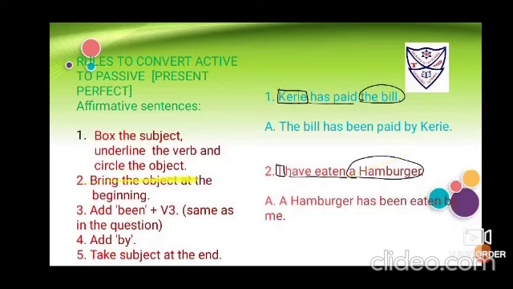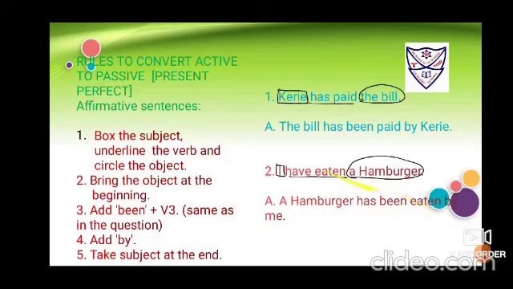Second step is to bring the object at the beginning. So a hamburger we have to bring at the beginning. According to this object, I have to place either has or have. So I'll be putting has. Okay. Then be and been. Immediately beside this, the third form of the verb.